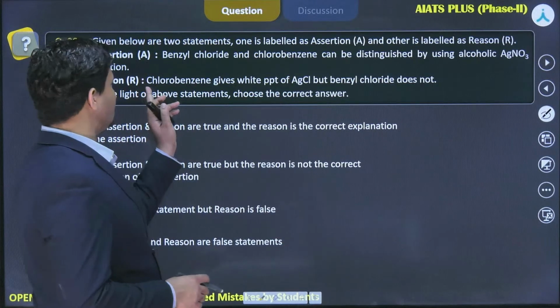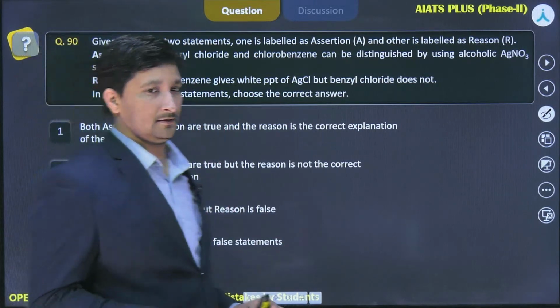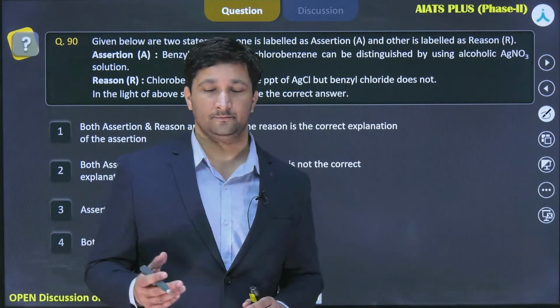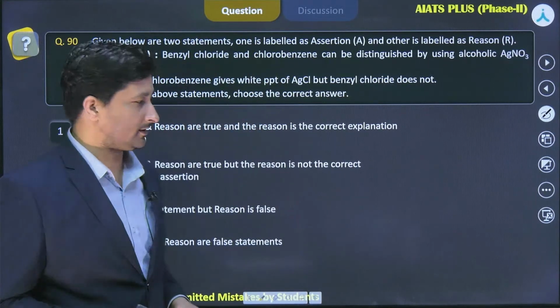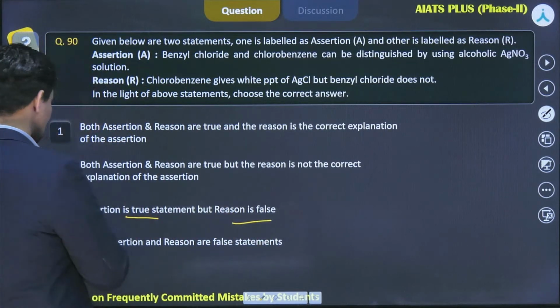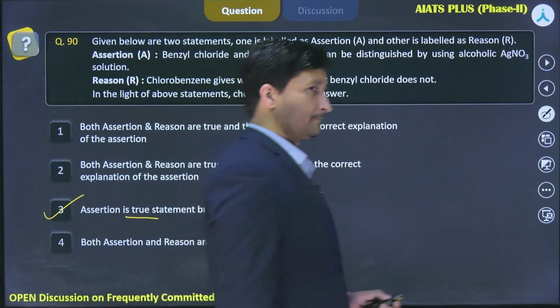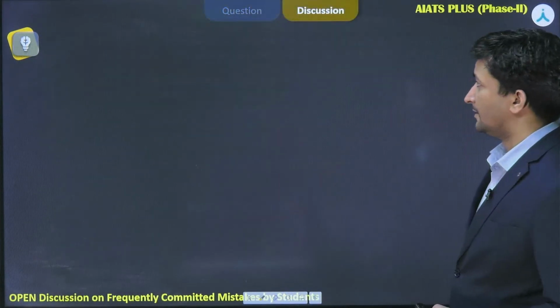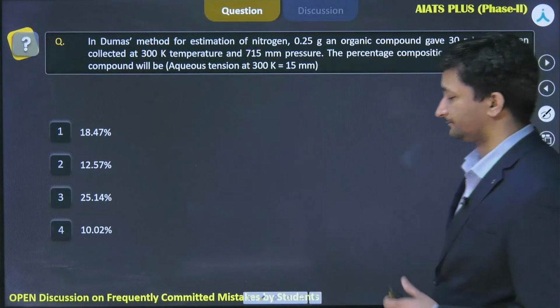But here in the reason they are saying chlorobenzene gives white PPT. No, for chlorobenzene, the breaking of the carbon halogen bond is not that easy. So assertion is true, but reason is false. So option 3 is going to be the correct answer. Okay. Now, let's come back to the next question.